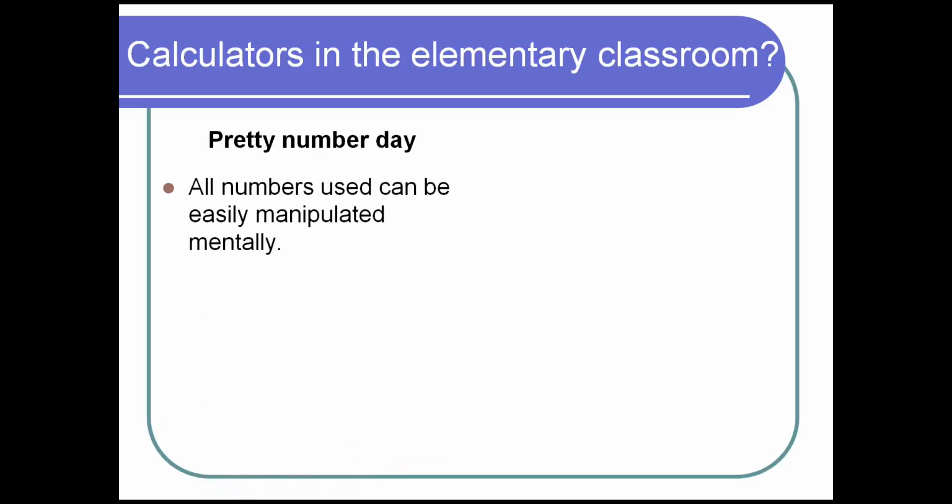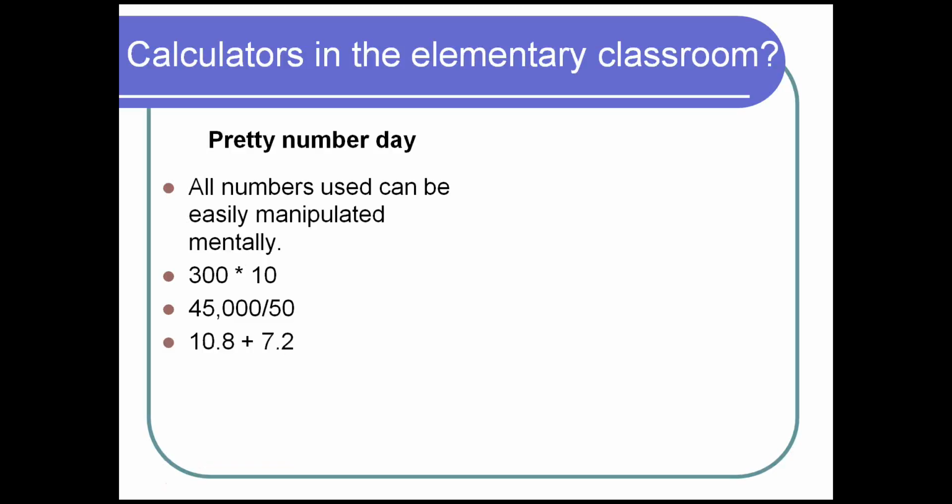Pretty number days, all numbers are easily manipulated mentally. So it's stuff they should be able to pretty much do in their heads. If they have to write it down, it's not going to take a lot to have them figure out the answer. 300 times 10. I like to get my kids used to multiplying things by 10 anyway, so this is a good way for them to multiply it mentally. 45,000 divided by 50s. I like to teach them about throwing away the zeros, reducing that and simplifying it. I can't get away from that, but simplifying it so that it's easy for them to handle and easy for them to manipulate mentally.